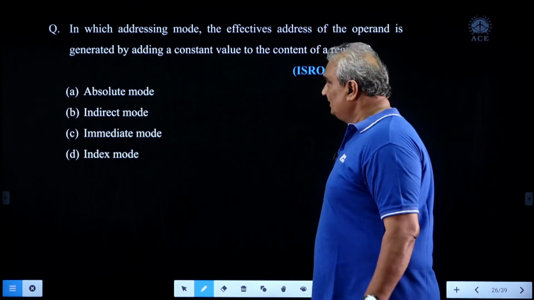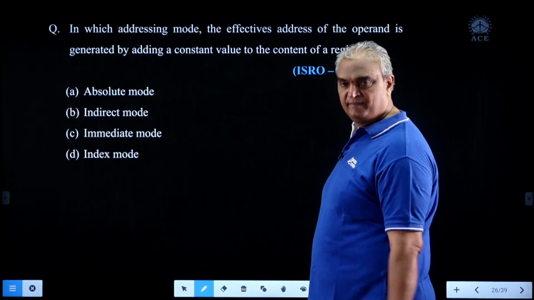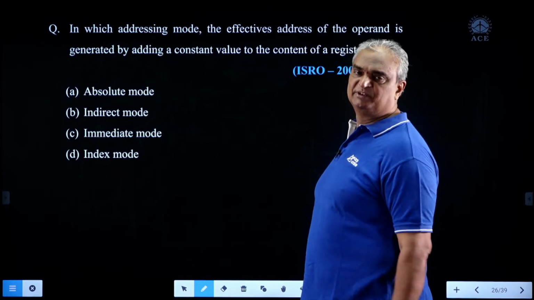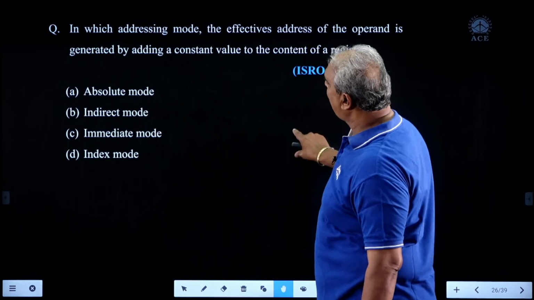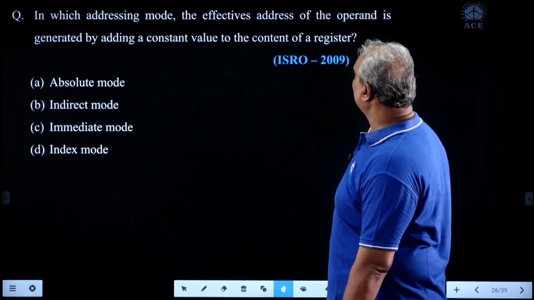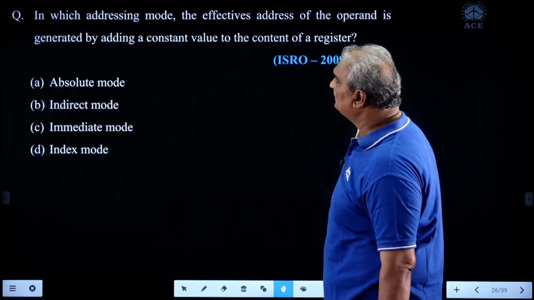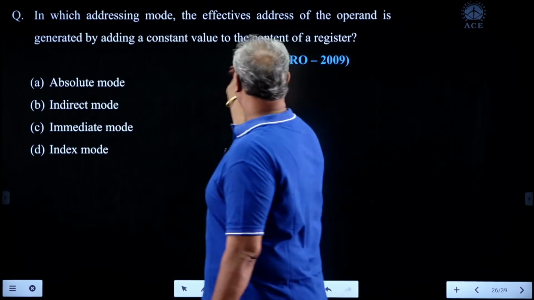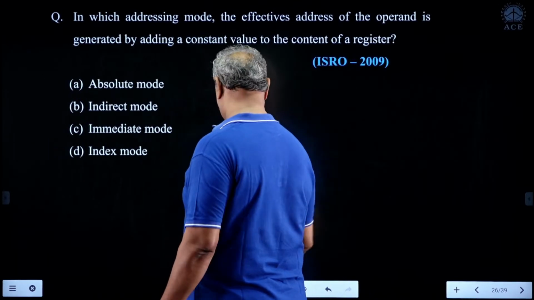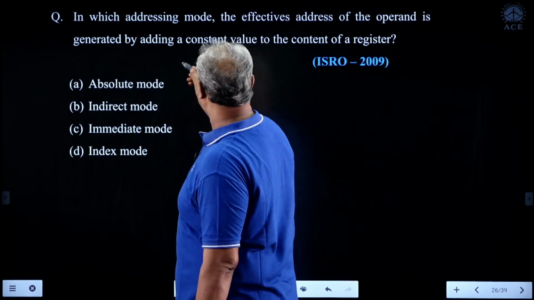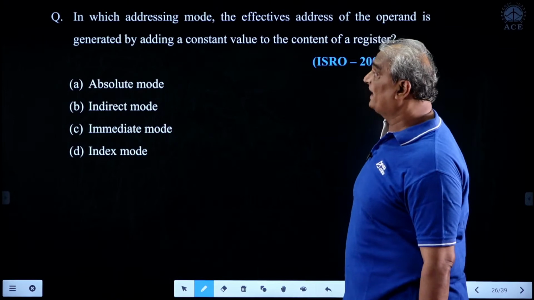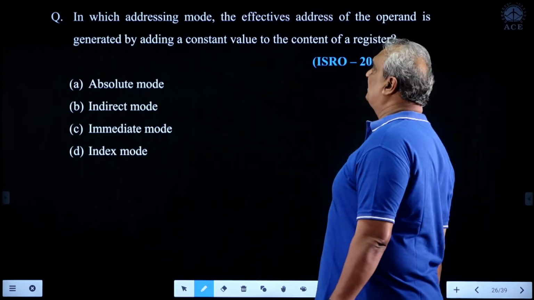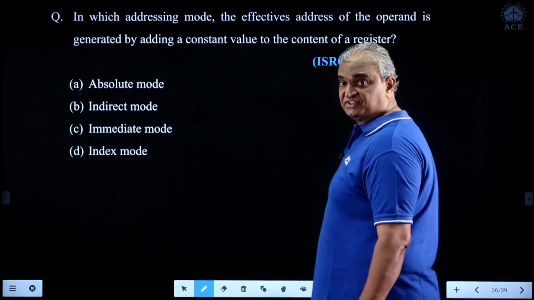Now look here. This question is related to basic processor organization, means CPU design. Watch this question. In which addressing mode is the effective address of the operand generated by adding a constant value to the content of a register? Well, understand the question. In which addressing mode is the effective address of the operand generated by adding a constant value to the content of a register?